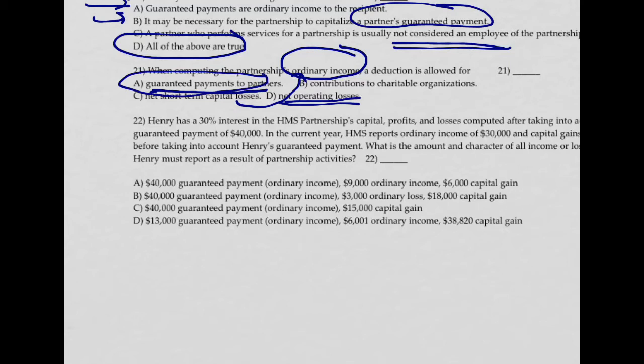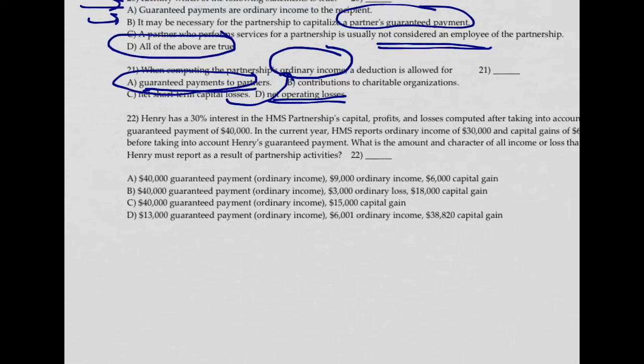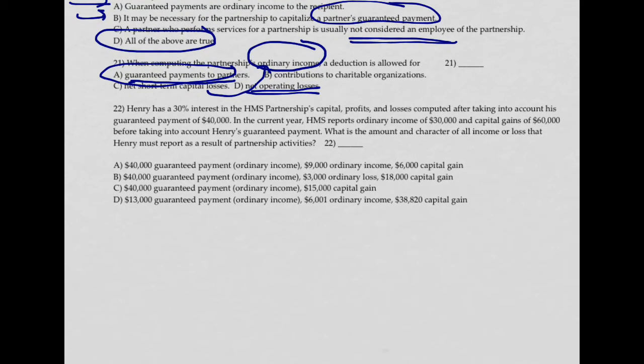Number 22. I think we're going to do it. Henry has a 30% interest in HMS Partnership's capital, profits, and losses, computed after taking into account a guaranteed payment of 40. In the current year, HMS reports ordinary income of 30 and capital gain of 60, before taking into account Henry's guaranteed payment. What is the amount and character of all income or loss that Henry must report?